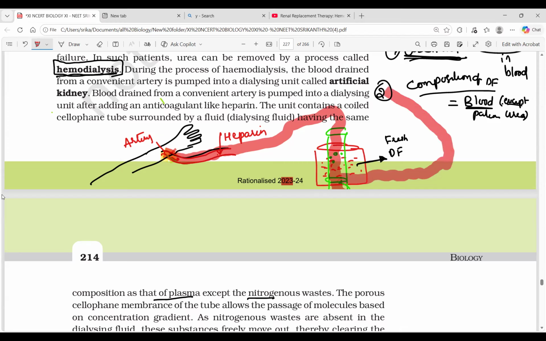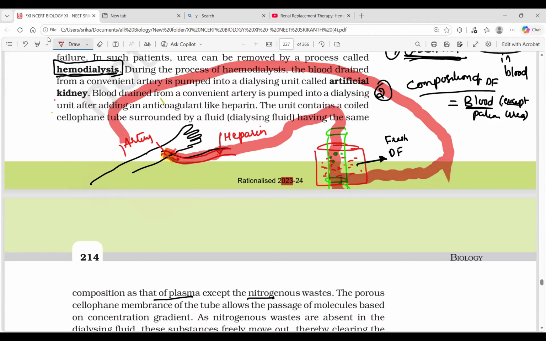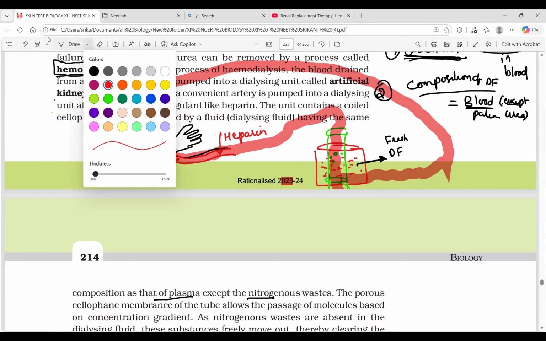Okay, I'm bringing it out. So then again, what we have to do, with a convenient vein, we have to bring it in. Okay. So what is the difference? What did we do in the meantime?